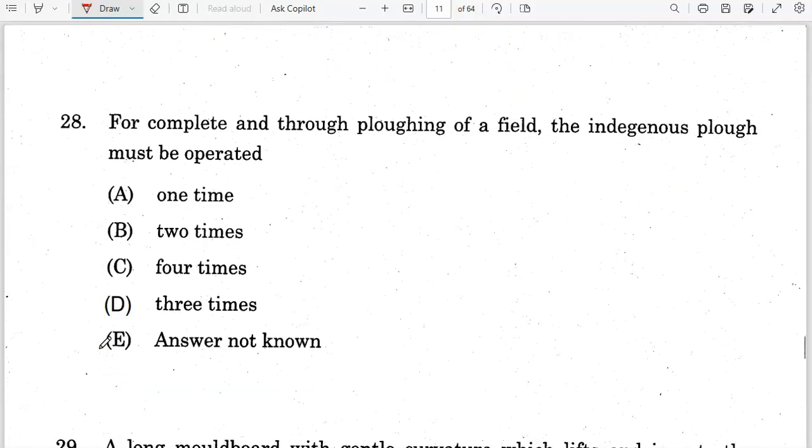Next, for complete and thorough plowing of a field, the indigenous plow must be operated thrice. Okay, three times you have to plow the field using the indigenous plow.